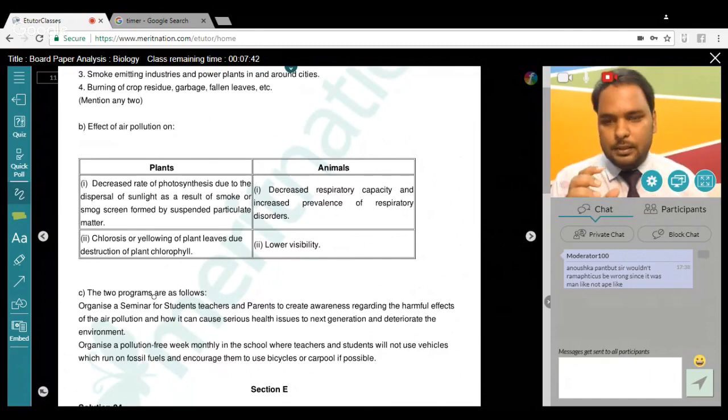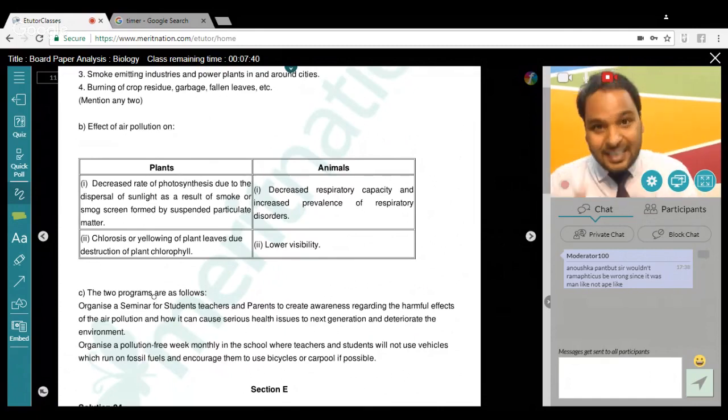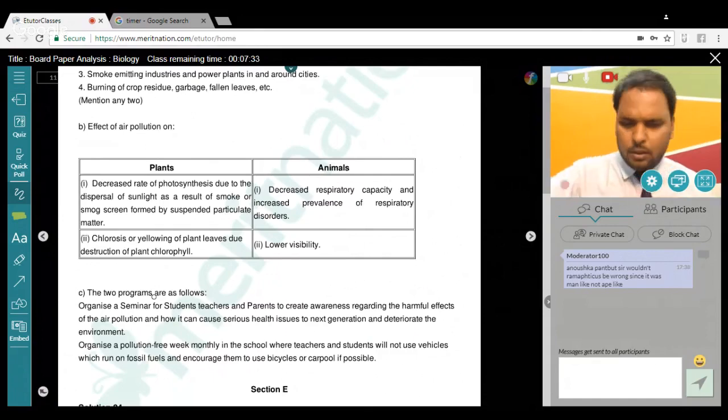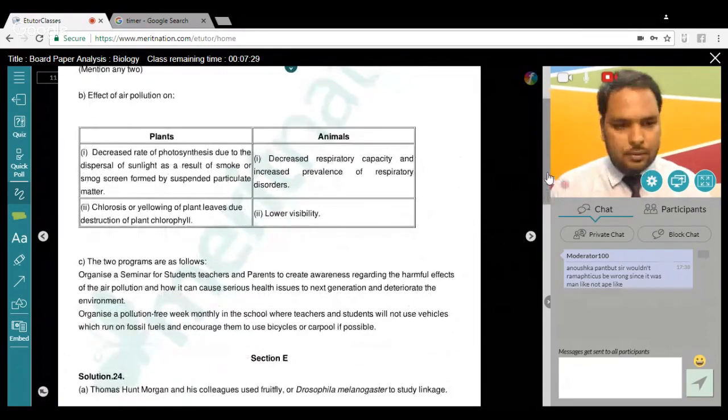So any idea which is related to decreasing air pollution, you write as a program, you'll get the marks, but you have to write two. Okay, so that's not a problem. Somehow related to it, and if you can elaborate it, that's well and good.